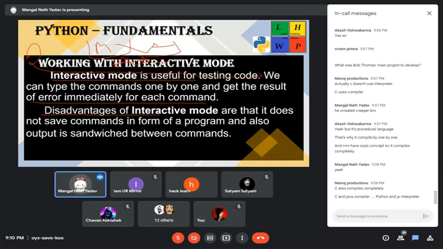The disadvantage of interactive mode is that it does not save commands. It will not save the old commands you entered. The output is sandwiched between commands and gets messed up. For example, if I print A equals B and then print B, it will give an error.